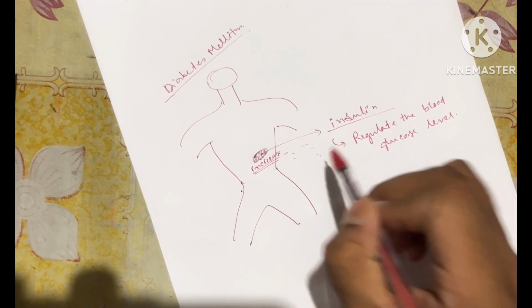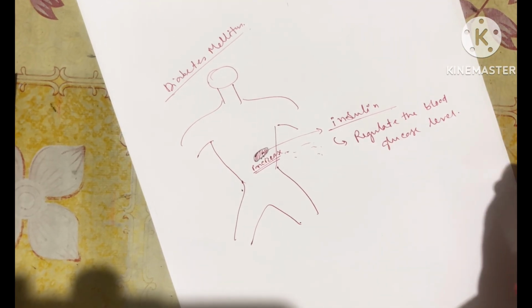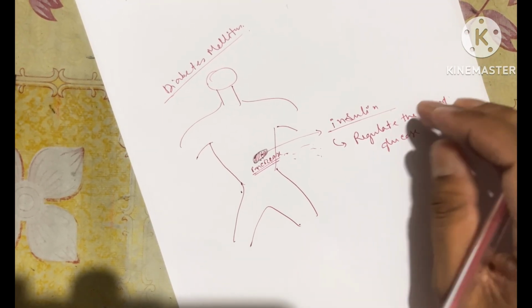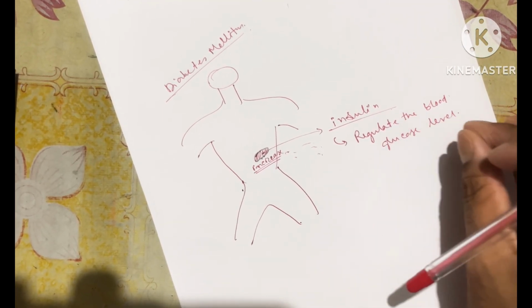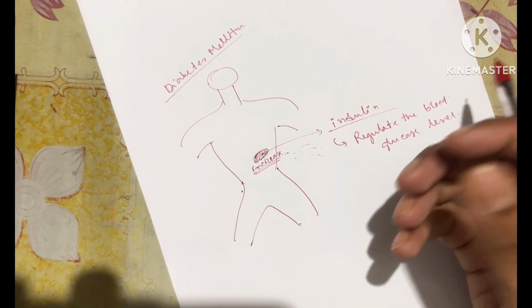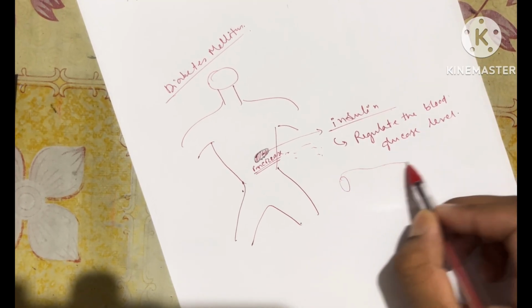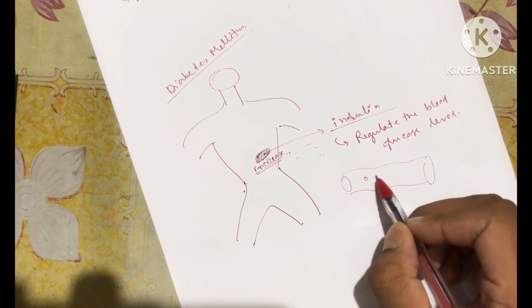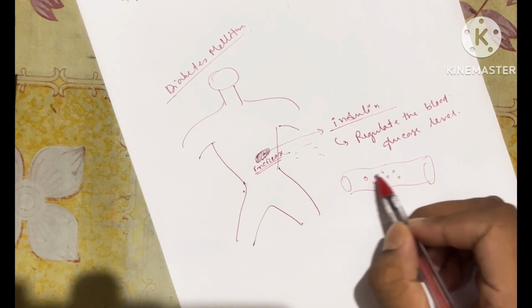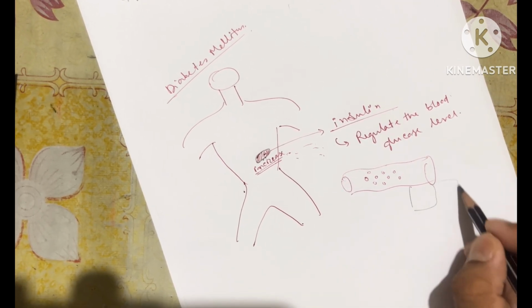Lots and lots of insulin will be released, and that insulin will help the glucose molecules to enter inside the human cell. So this is a blood vessel, for example, and these are lots of glucose molecules. These are all glucose, and these are our human cells.